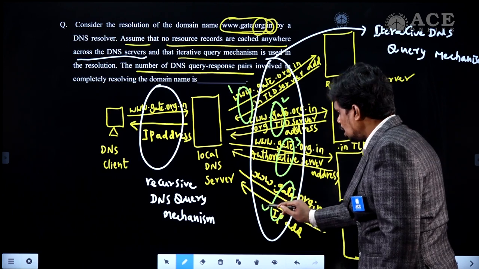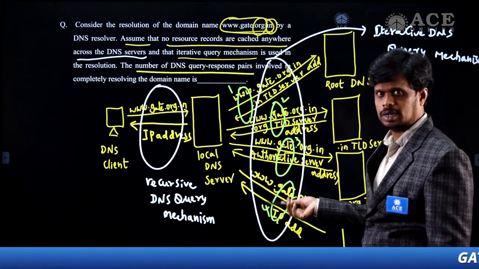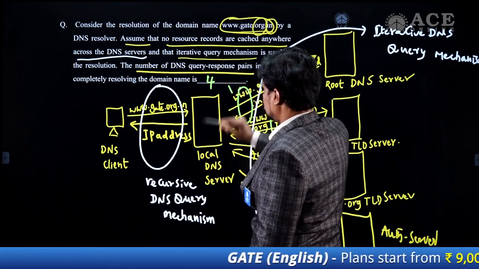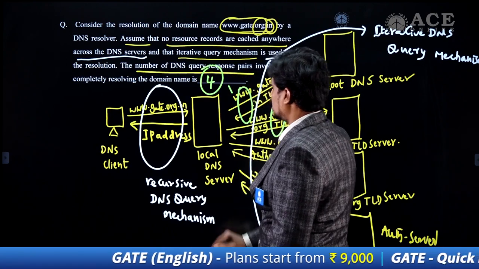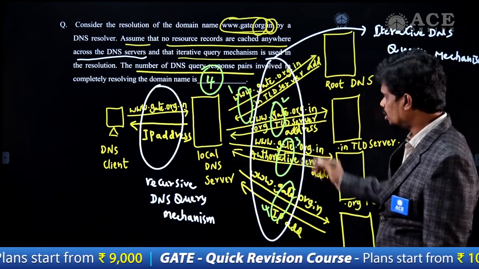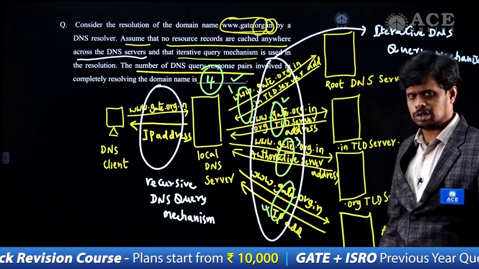So in total, there are 4 DNS query response pairs. The answer for this question is 4. I hope you are clear with the explanation of this question.